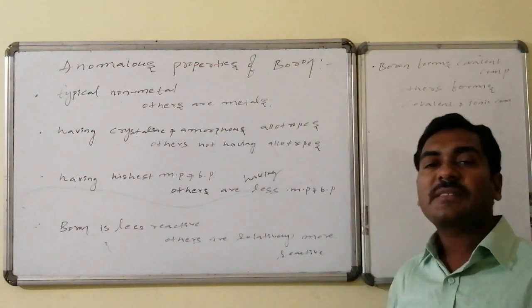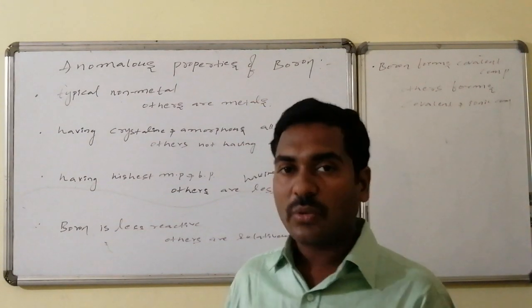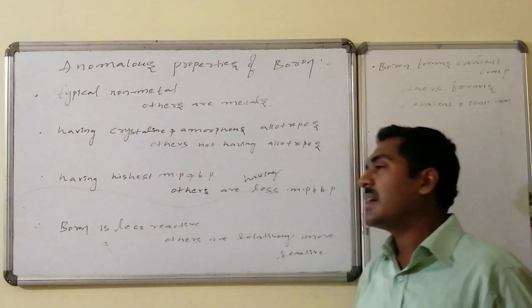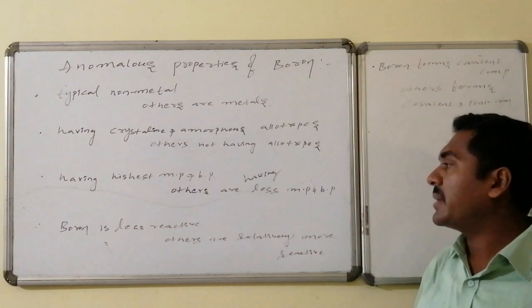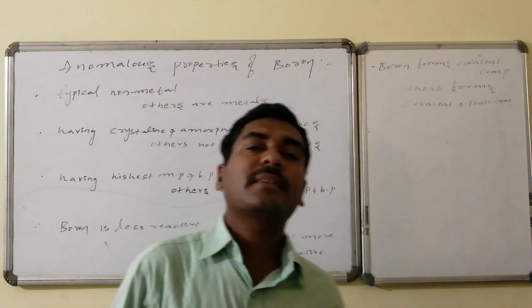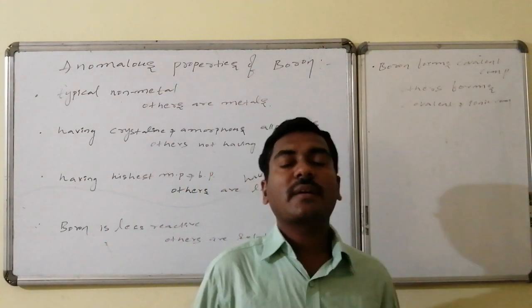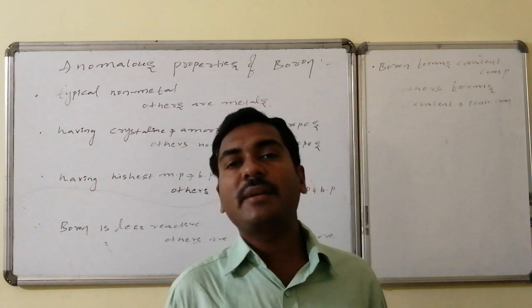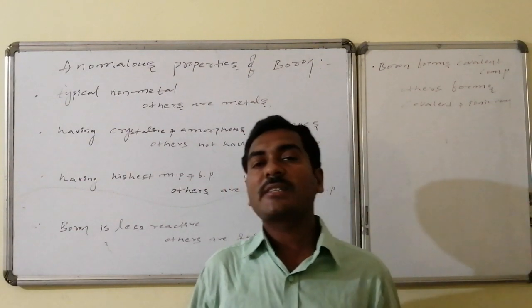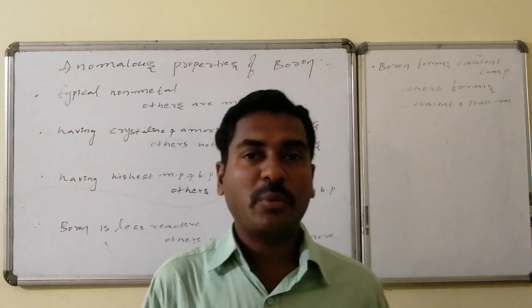It has the highest melting point as well as the highest boiling point because of its close packing crystal system. Others have relatively lower melting and boiling points. Boron is less reactive compared to the others. Boron forms only covalent compounds. Others can form both covalent as well as ionic compounds because they have lesser ionization potential.